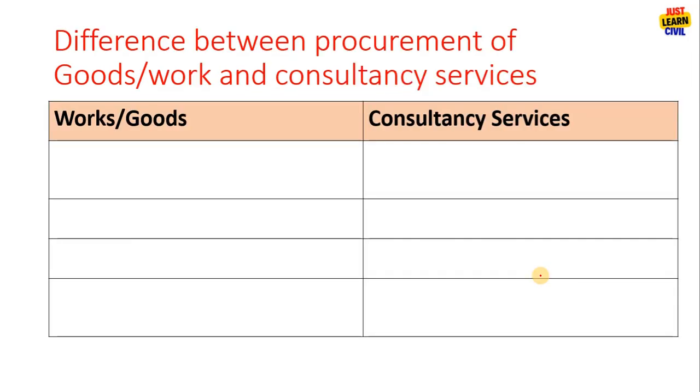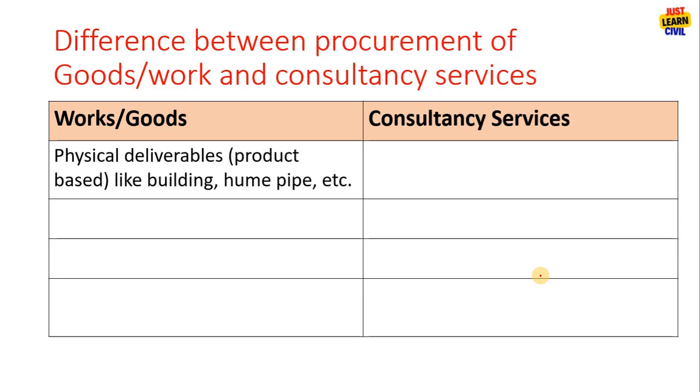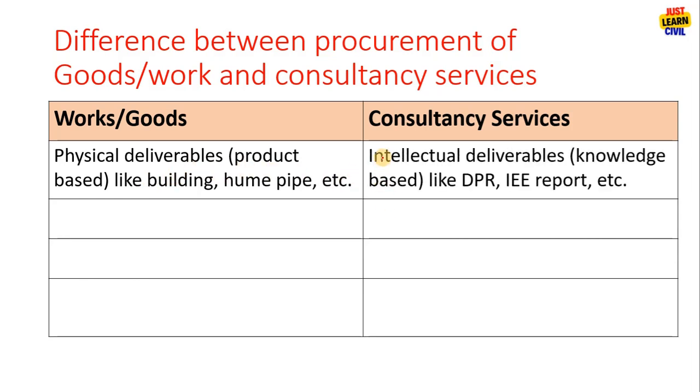Now let's see the difference between the procurement of goods, works and consultancy services. In goods and works, you will get physical deliveries like buildings, purchase of hume pipe, construction of buildings, roads. You will get the physical deliveries. But in consultancy services, you will get intellectual deliveries, knowledge based, like DPR, detailed project report, IE report, EIA report, etc.